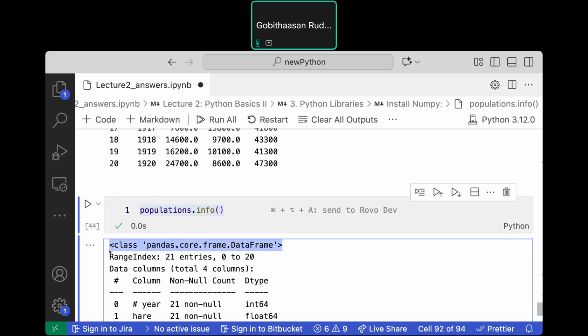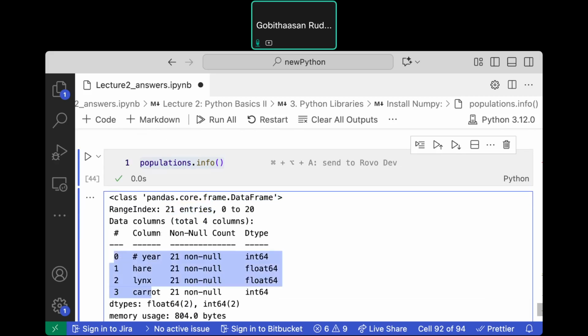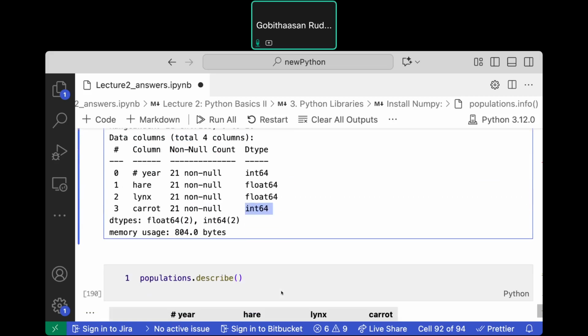The type is DataFrame, panel data. How many entries? 21 entries. How many columns? We have 4 columns. Then the names of the columns: first is year, hare, lynx, and carrot. Year is integer, hare and lynx are float numbers, and then we have finally carrot, integer.